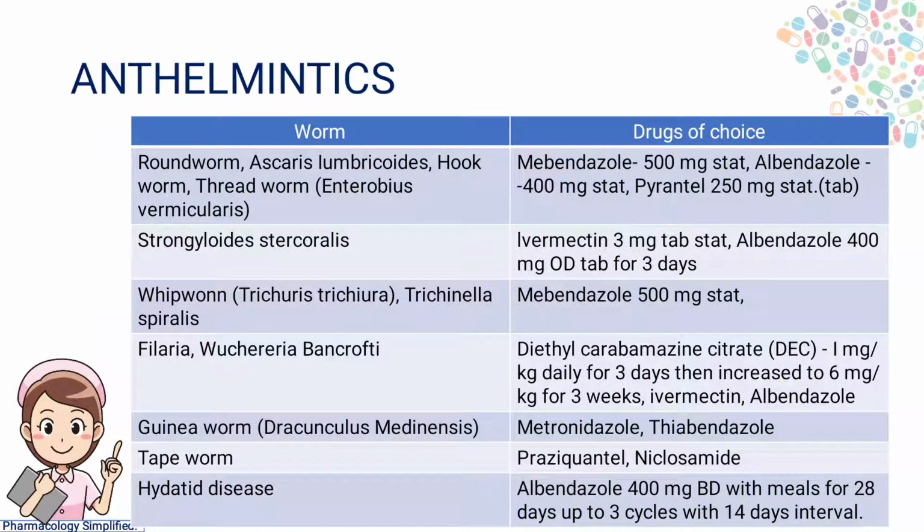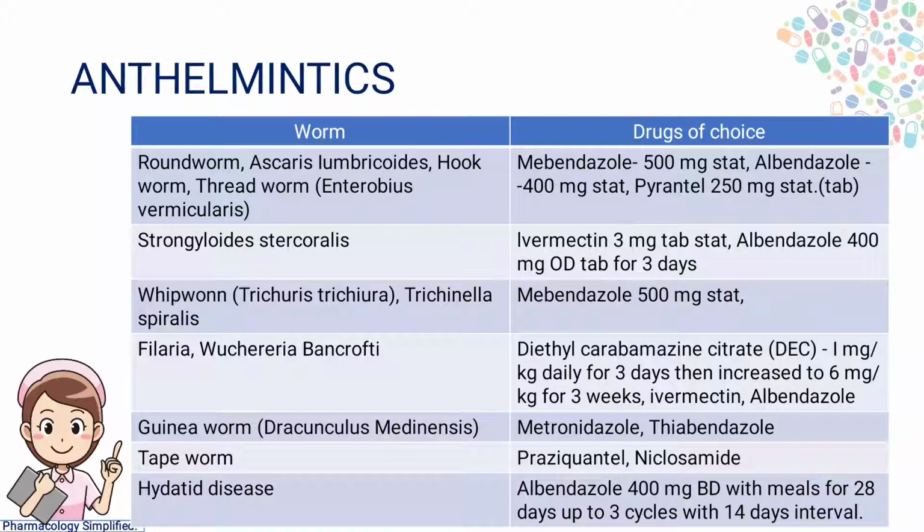And the uses and doses of antihelminthics: for roundworms, Ascaris lumbricoides, hookworm, threadworm infections, we use mebendazole 400 mg stat. Stat means urgent or immediately. Albendazole at 400 mg stat, pyrantel at 250 mg stat. For Strongyloides stercoralis infection, we use ivermectin 3 mg tablets, or albendazole 400 mg OD for 3 days. For whipworm and Trichinella spiralis, we use mebendazole.